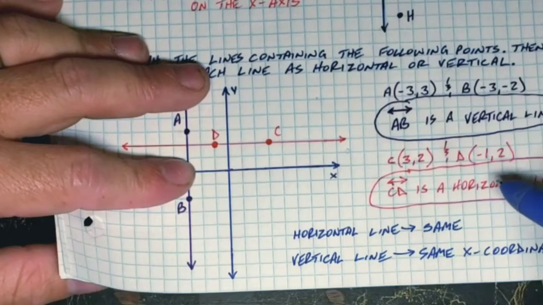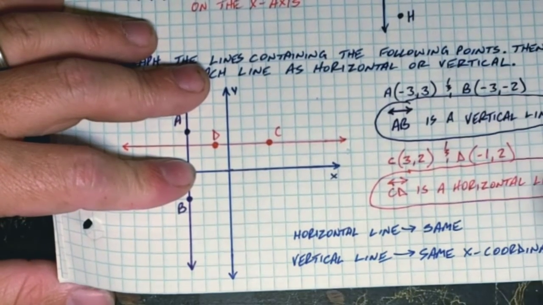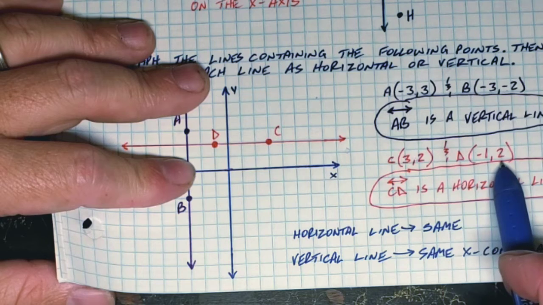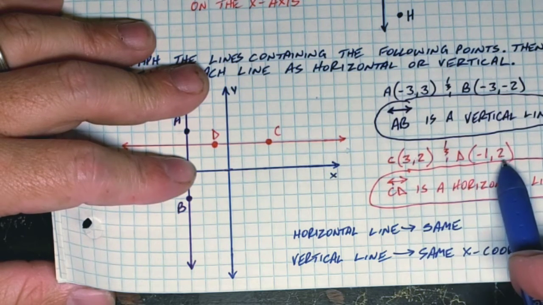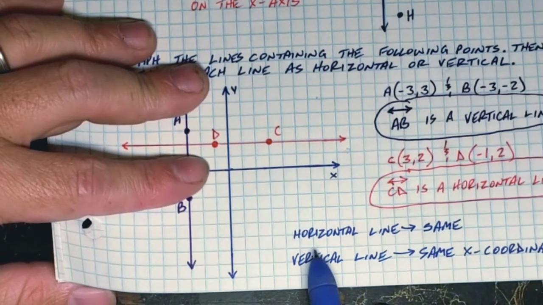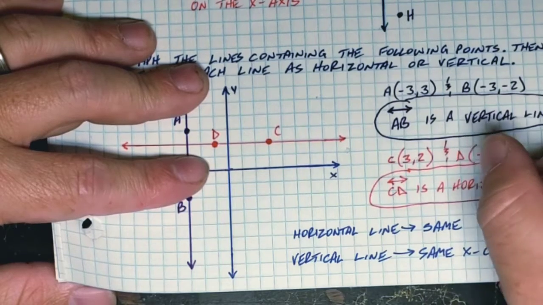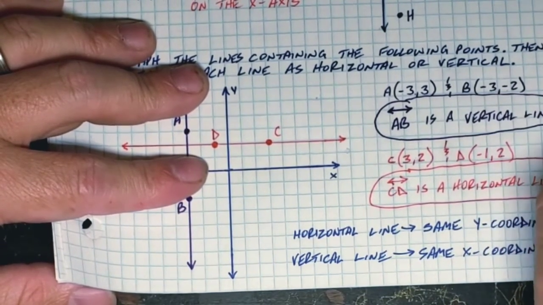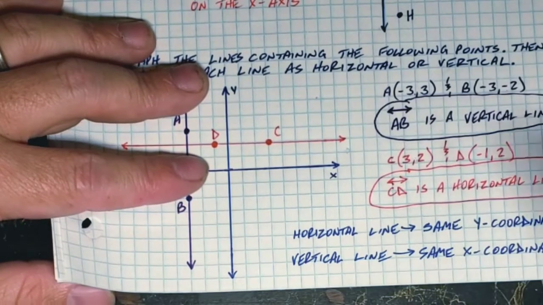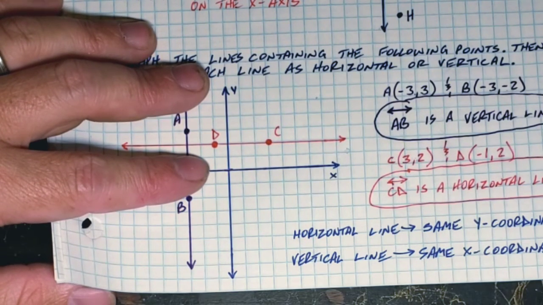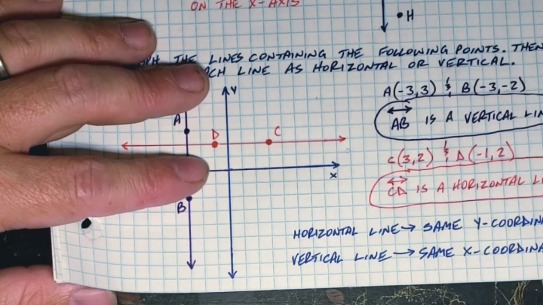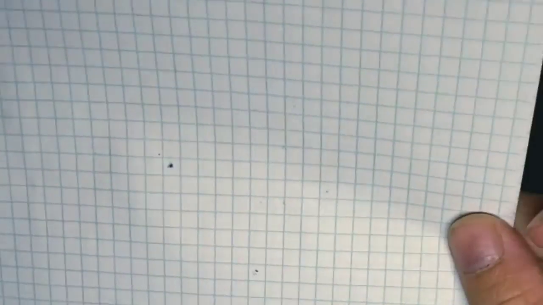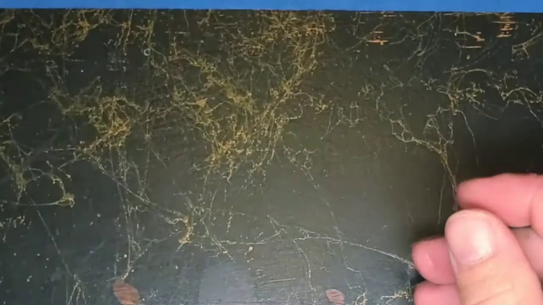All right, now the second one that was a horizontal line, which coordinate was the same? It was the Y coordinate. Both of these had a 2 for their Y coordinate. So if the points are on a horizontal line, they will have the same Y coordinate. Now, why is this helpful? Well, we need to be able to tell if it's a horizontal line or a vertical line just by looking at the coordinates.